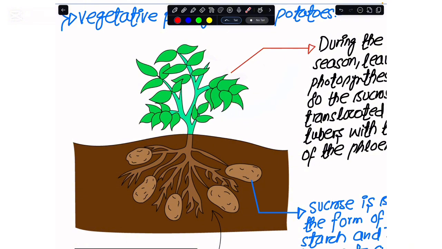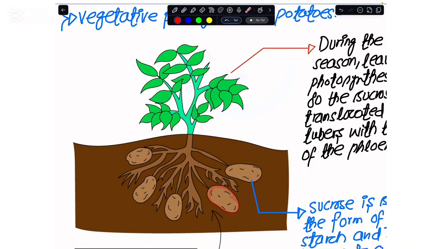So the plant would convert the excessive glucose into sucrose by combining it with fructose. And once we have made a double sugar, or a disaccharide, which is sucrose, it would be loaded into the phloem vessels. The phloem vessels would bring it to these storage organs that we have here, which are the potatoes.